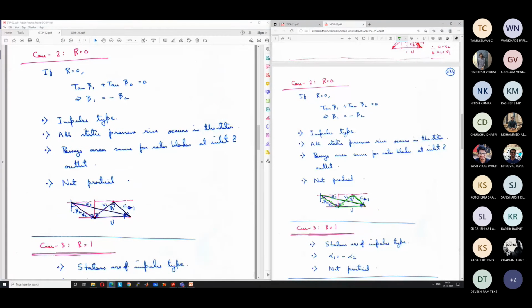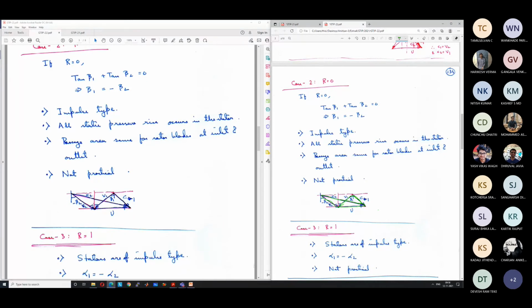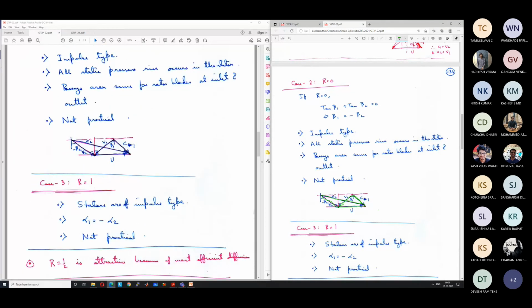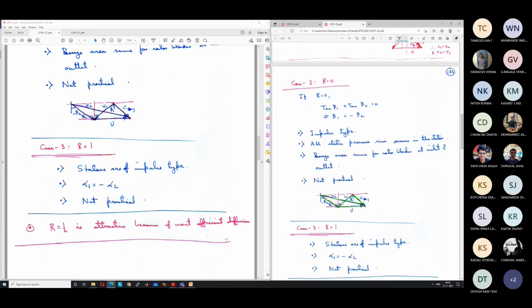These are also known as impulse type, and all the static pressure rise occurs in the stator. Passage area remains the same for the rotor blades, because there is no diffusion. The passage area at the inlet and outlet remains the same, and this is not practical for the reasons that we have already discussed. Similarly, for r equal to 1, you will be able to find that alpha 1 equal to minus alpha 2, and you will see that C1 equal to C2. Again, that is not practical because a very large change in kinetic energy occurs in the rotor. So you will find that V1 is much larger than V2, and that's why it's not practical.